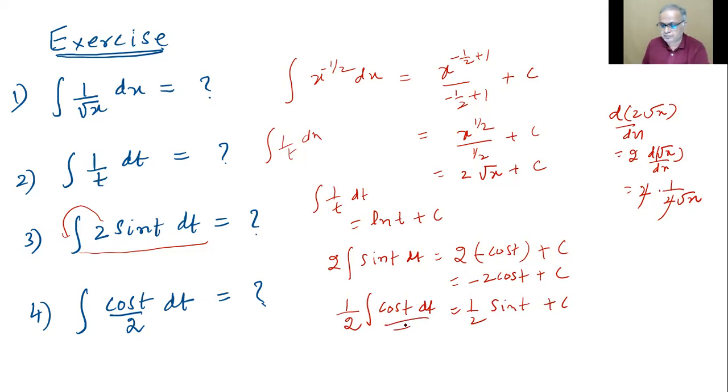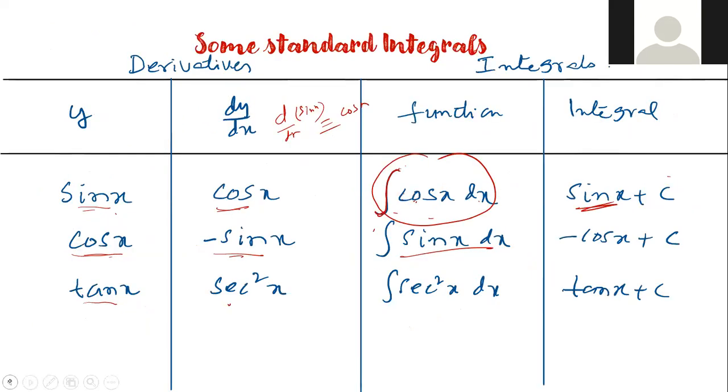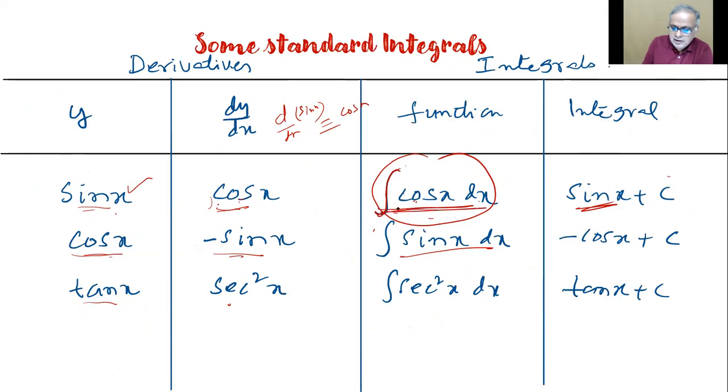See the old formula. Sir, for cos we'll get minus sin t. Look at this. Differentiation of sin x is cos x. Therefore, integral cos x dx is sin x only. Integral cos x dx is sin x plus c. Right?